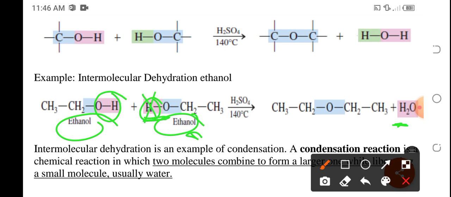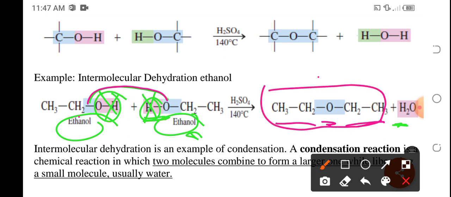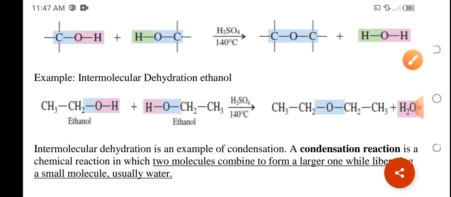So, pag natanggal na itong hydrogen and hydroxyl group, sila ang mag-combine, yung mga naiwan. So, that carbon here will be attached to the oxygen, and then another series of carbon atoms. And this structure, kung saan yung oxygen ay nakasandwich sa dalawang series of carbon atoms, are known as ethers, or ROR.